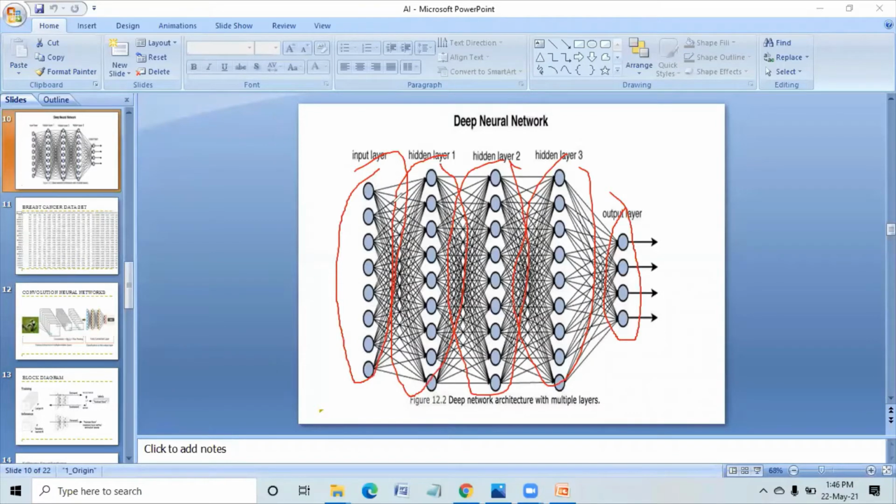Each node will be assigned some numerical value like 1, 2, 3, 1, 2, 4.5, 6, 7. Every node will be assigned some numerical value. This numerical value can be called a weight. See, initially, how we are fixing this value?